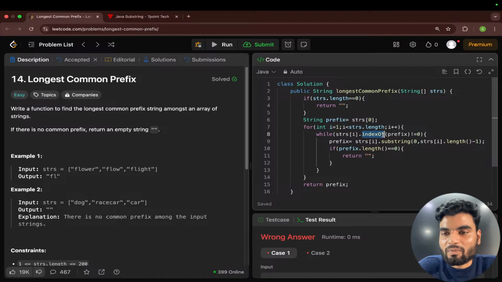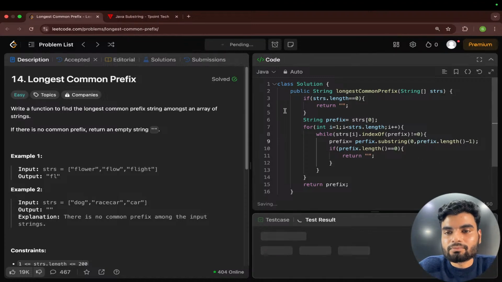So indexOf prefix, if that is 0 it means you have the startswith, right? You have this prefix as a prefix of the upcoming string. If that is not true, then reduce the character. Then I'm reducing the character of the prefix by length by 1, the length of the prefix.